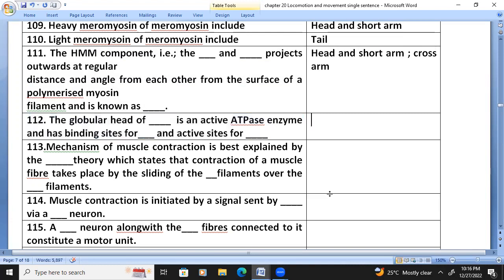The globular head of myosin is an active ATPase enzyme and has binding sites for ATP and actin.